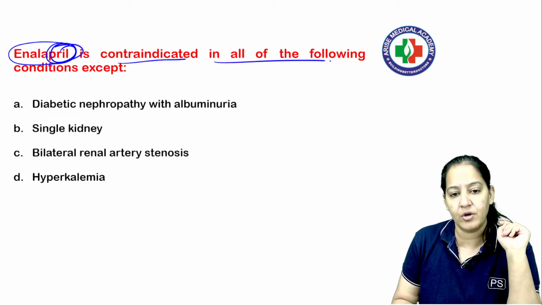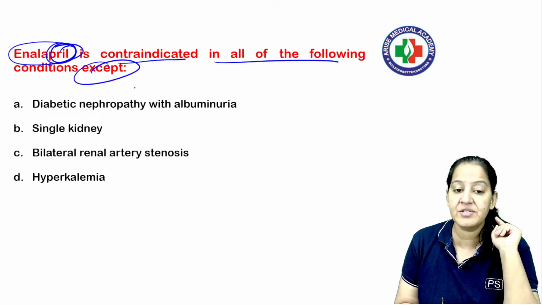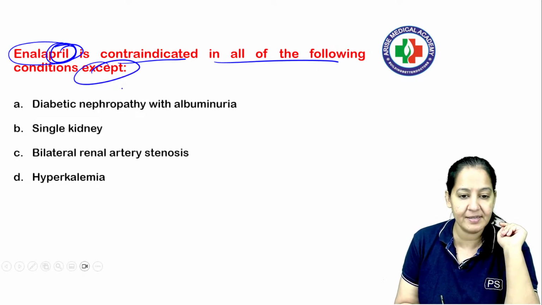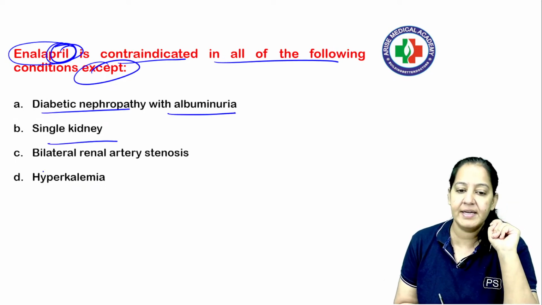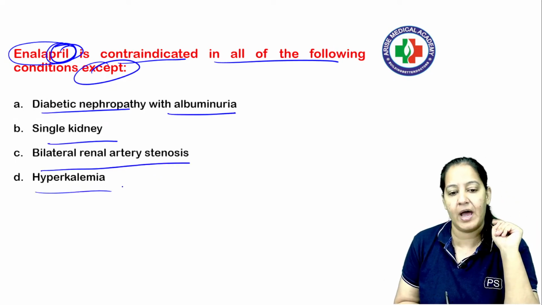Enalapril is contraindicated in all of the following except. The question is regarding except. Can you tell me what is the correct answer? Is it diabetic nephropathy with albuminuria? Is it single kidney? Is it bilateral renal artery stenosis or hyperkalemia?